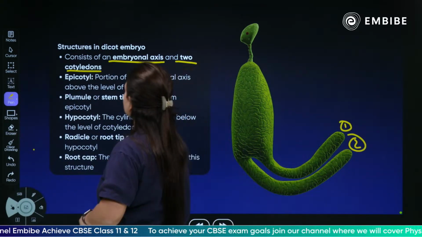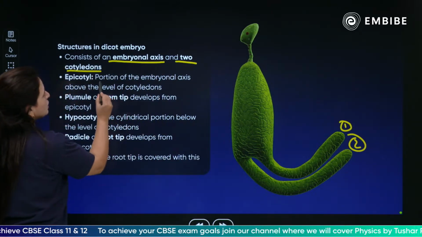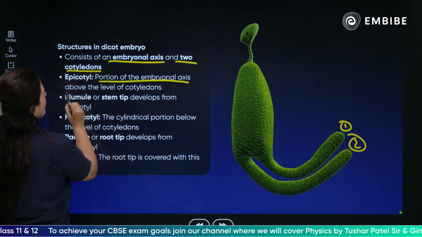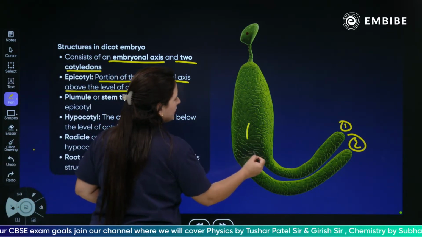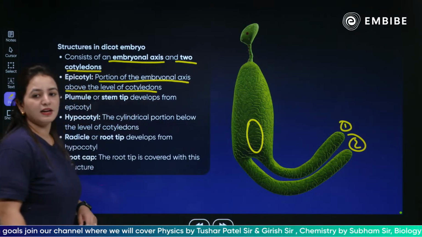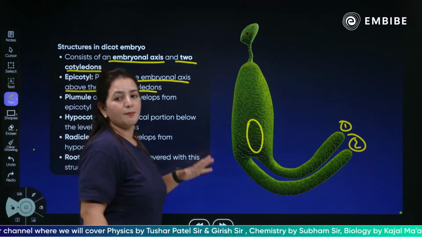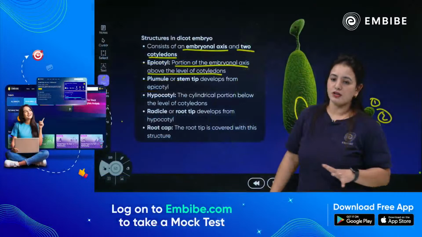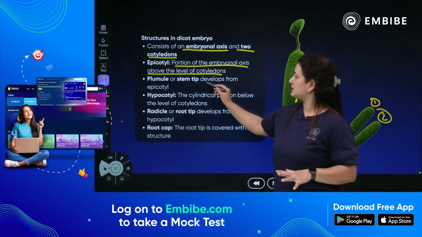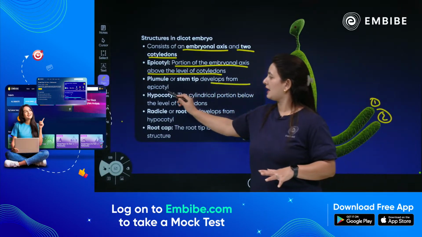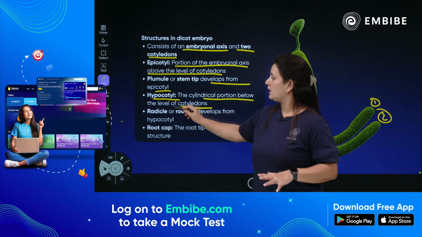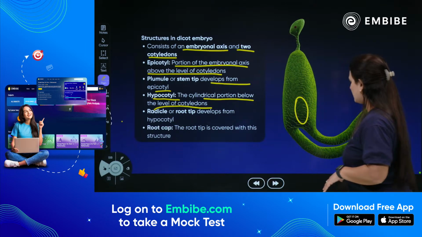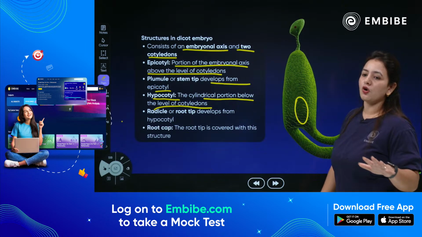Epicotyl is the portion of the embryonal axis above the level of the cotyledons. Yes, this is the epicotyl region. There is a plumule or the stem tip which develops from the epicotyl. There is a hypocotyl, the cylindrical portion below the level of the cotyledons.